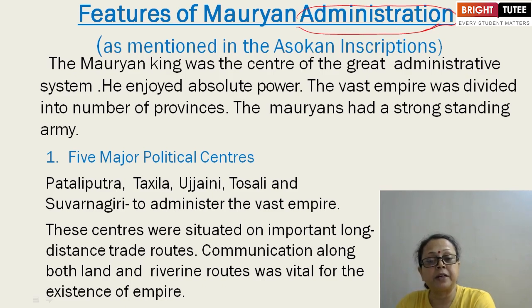And from where are we getting all these ideas? Either from the account of Indica written by Megasthenes, a Greek ambassador, or from Kautilya's book Arthashastra, or from the Buddhist and Jain texts, which were fully based on religion.